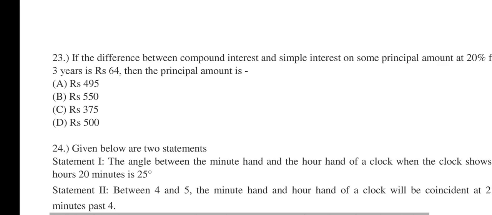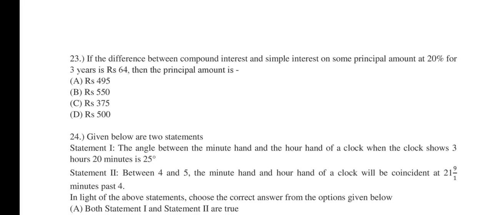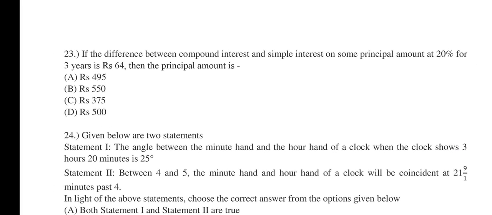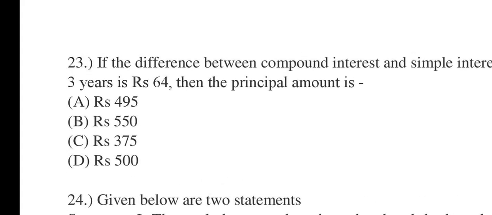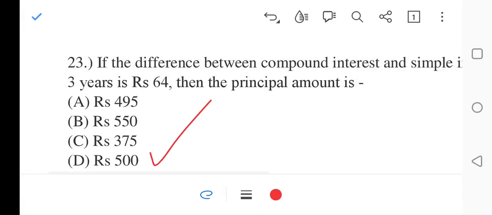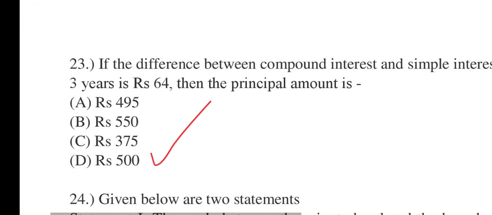The 23 says, if the difference between compound interest and simple interest on some principal amount at 20% for 3 years is Rs 64, then the principal amount is what? Rs 495, 550, 375, 523. It will be 500. According to me, I am not saying this will be correct.